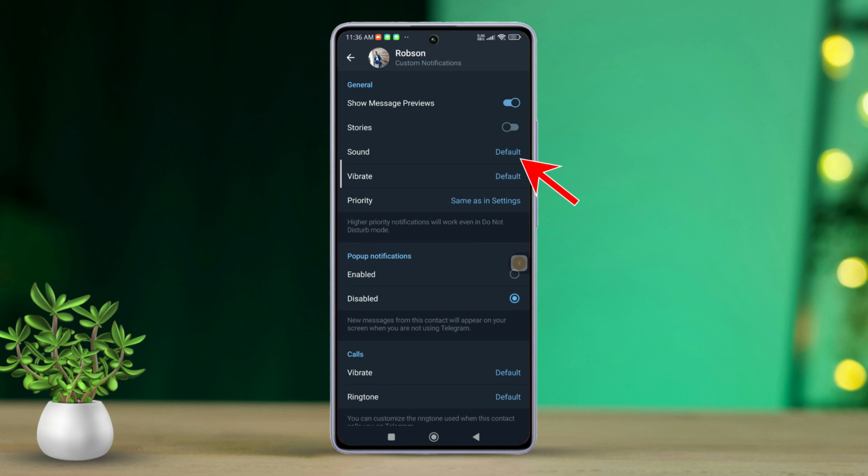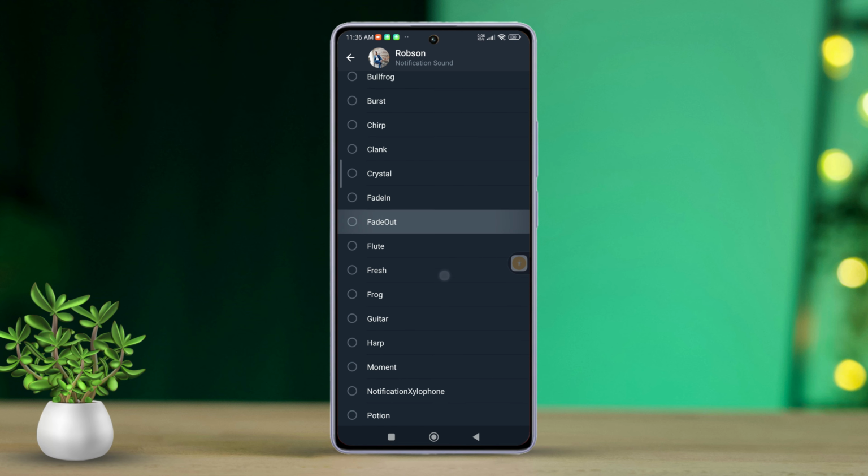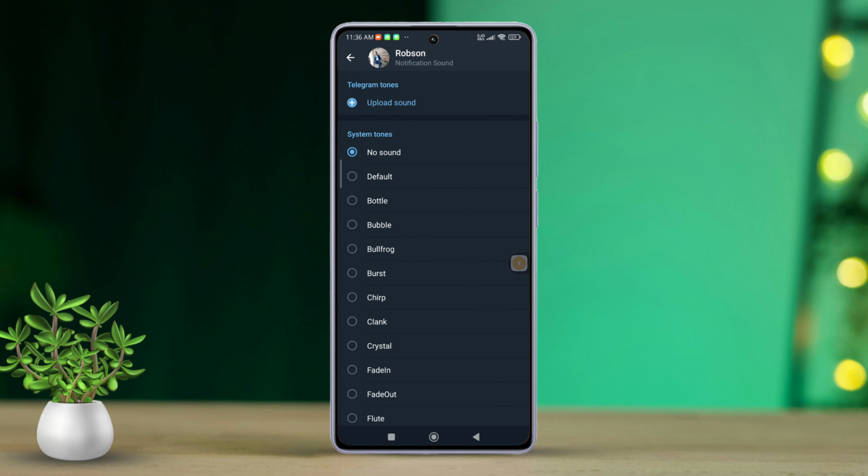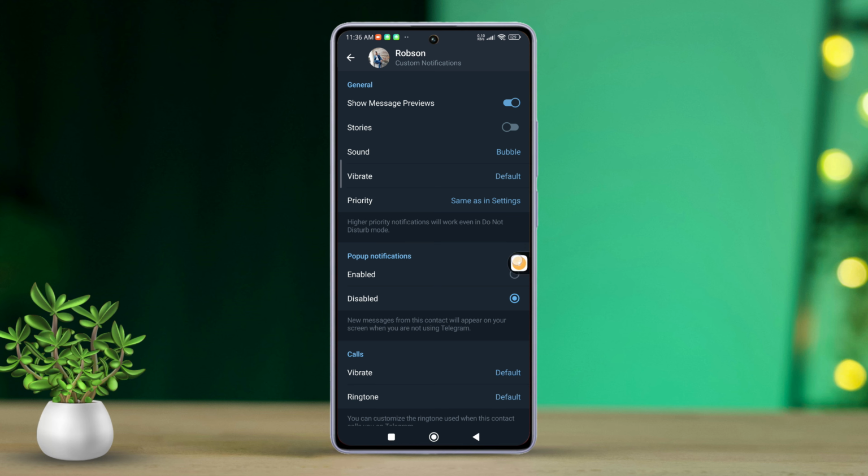Now tap on Sound. Choose a sound from the list provided. Or tap Upload if you want to use a custom audio file. And that's how you can customize your notification sounds on Telegram for your Android phone.